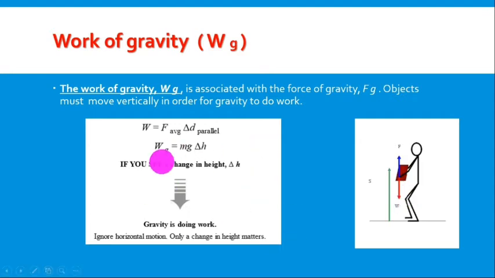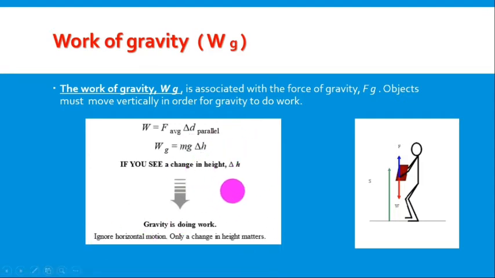So the formula for work here is the same. Work equals force of gravity times displacement, which is parallel to the force. Force of gravity, we said it is weight. So mass times g. Mass times g, 9.81, times what here? Not distance. Instead of d, we will write height, h, because it is height. So if you see a change in height, what has to come to your mind?